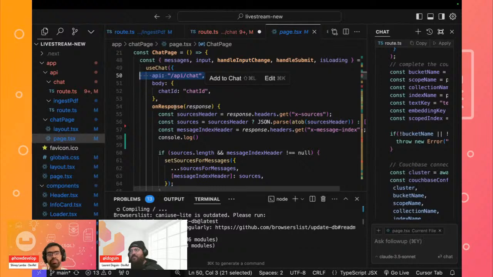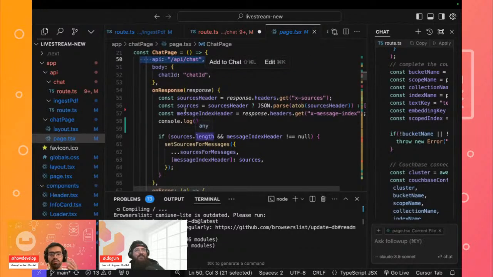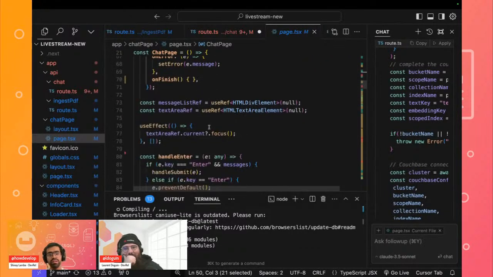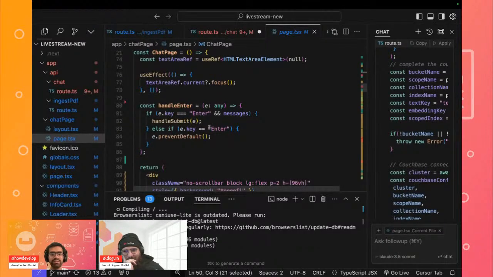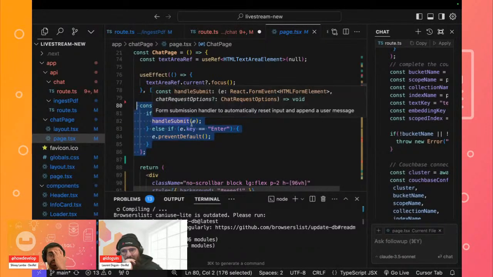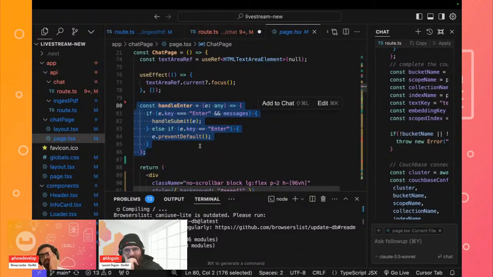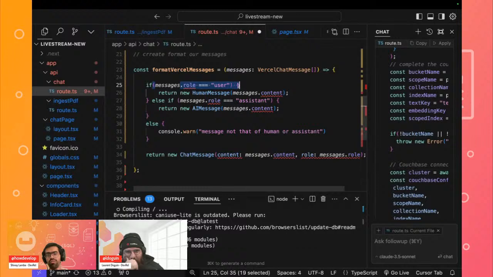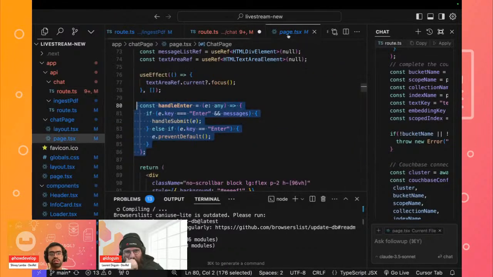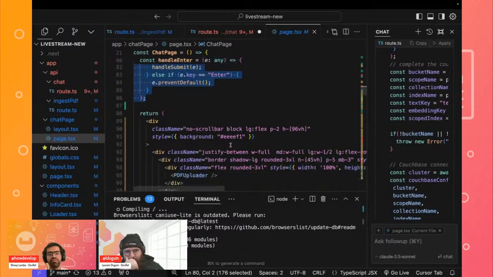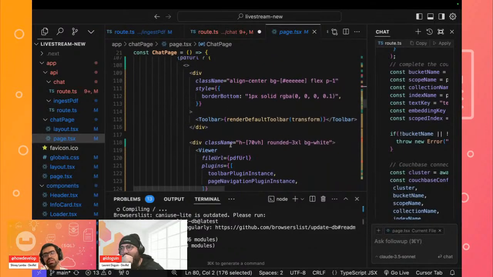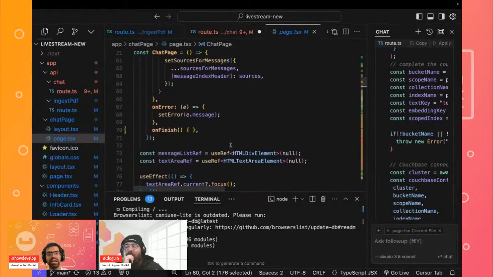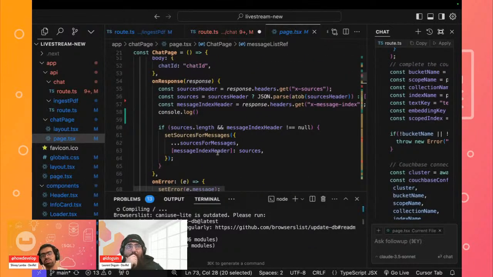As soon as the user clicks on enter, the user's question, the query, will go into the role of the user, and the response that we generate from the AI, in this case from our retrieval chain, will go into the response that we see. We'll maintain an entire message list which has the messages from both the user and the response that we get from the LLM. So this is to keep in mind.